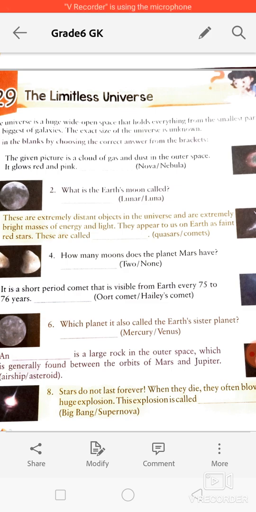Second question is, what is the Earth's moon called? Here they are asking the scientific name of Earth's moon. What is the scientific name of that moon? So the scientific name of the moon is Luna.